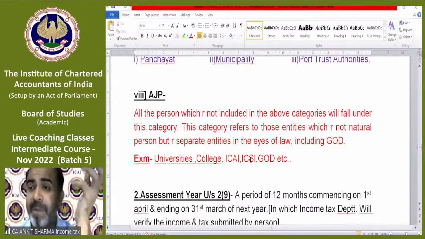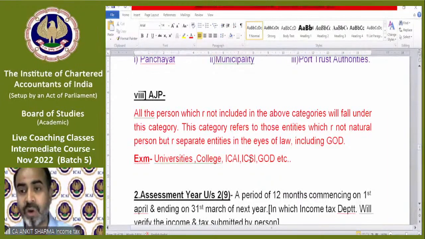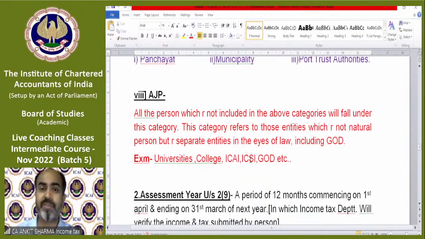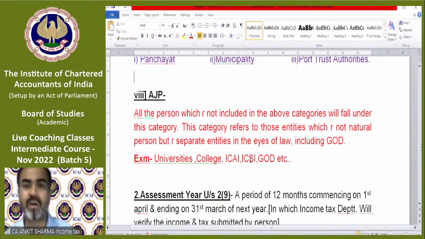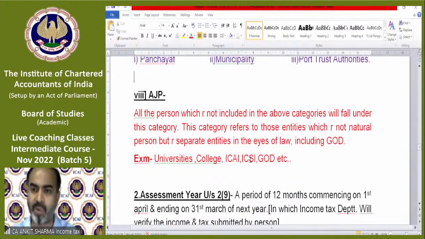You might be thinking that God is a supreme power in our country, but let me tell you, income tax is above God, because even God needs to pay tax on his income. How did it happen? Let me tell you. If there is a temple, mosque, church, gurdwara, whatever it is, and we go there and donate some amount of money, whose income is it? The priest's, the pujari's, or God's? Of course, God's. We go to a Shiva temple, Hanuman temple, mosque, or Jesus church, so technically we are donating to God.